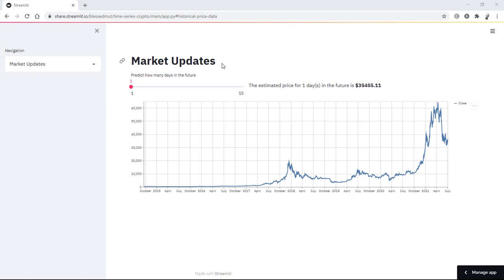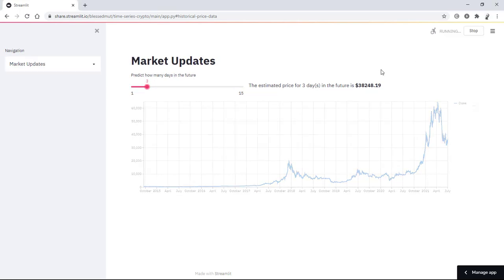In our market updates dashboard, we have an input slider that takes days between 1 and 15, and the input in this slider will predict the Bitcoin price for that day or days in the future. In this case, our input is 1, and the estimated price for Bitcoin for one day or for tomorrow is 35,455.11 cents. So if we want to predict Bitcoin price after 3 days, we just slide our input to 3